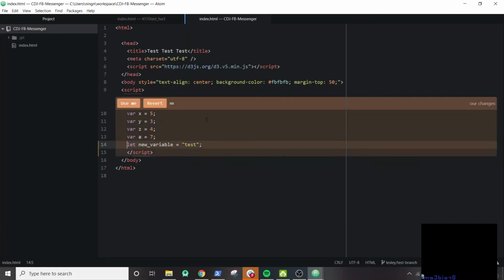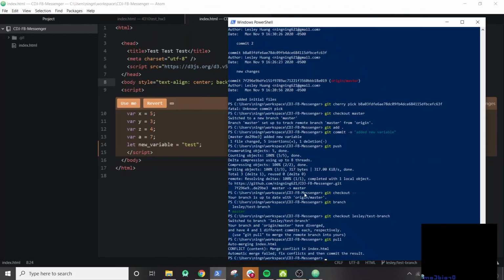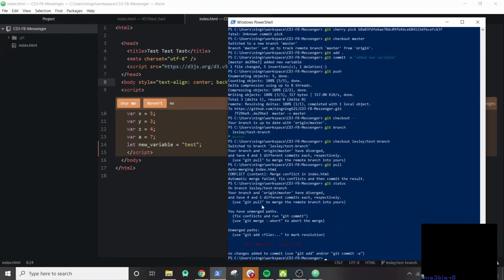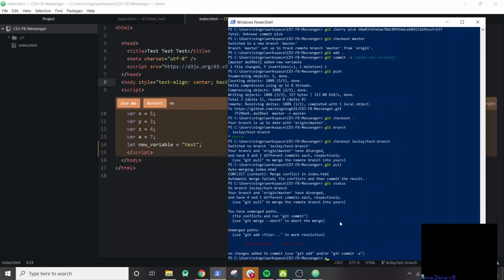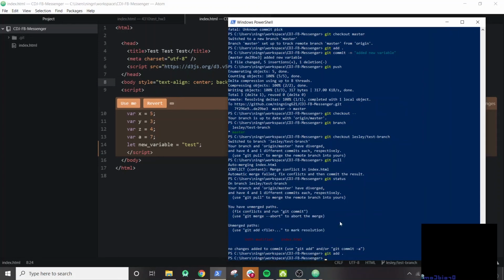And I'll save it. I'm not sure why it does that. Okay. So we do git status. It'll say that we're currently trying to merge. So we have diverged. And I can do git add because I modified it.